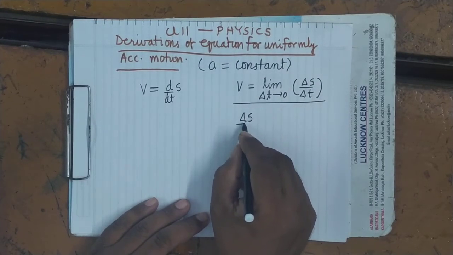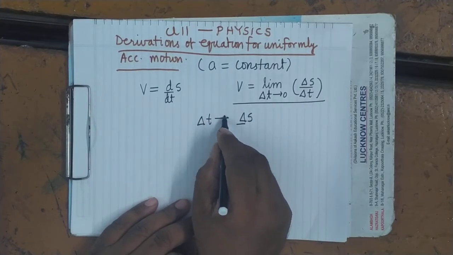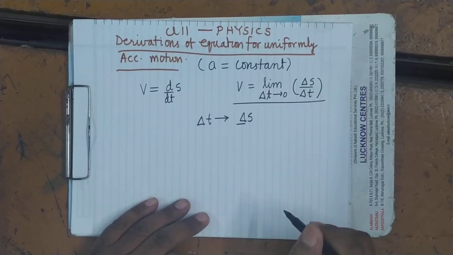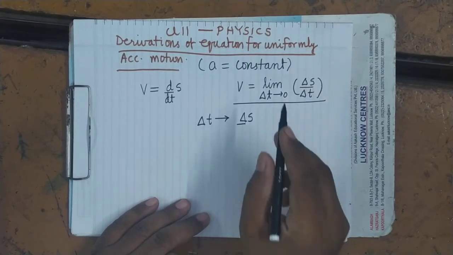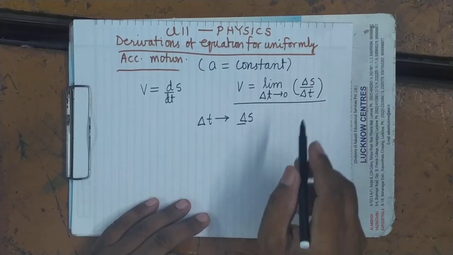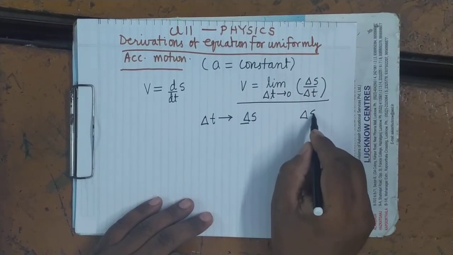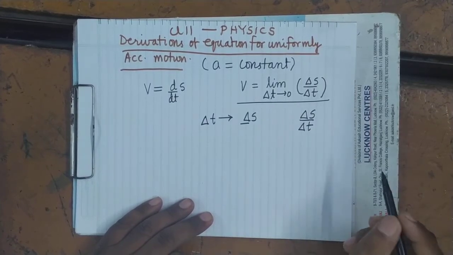It's clear. So what will be its instantaneous velocity? Velocity at that particular moment will be given by the value of delta s upon delta t.